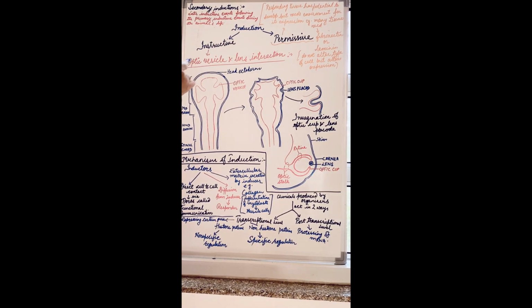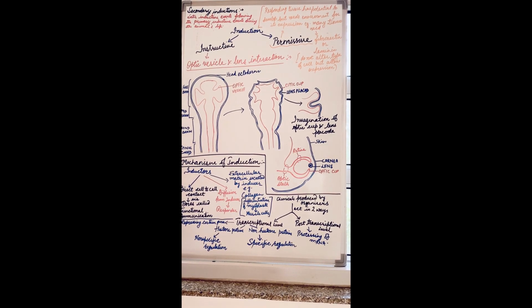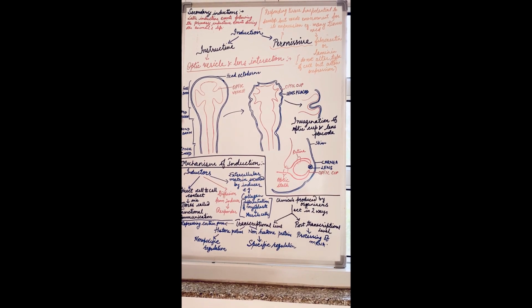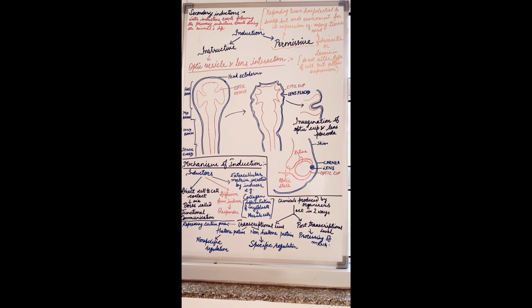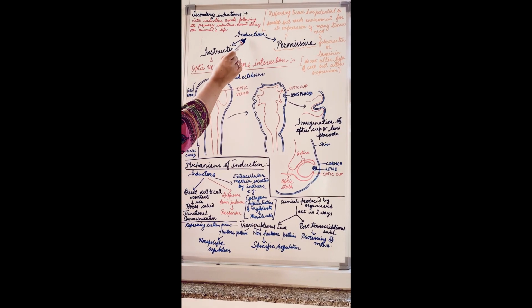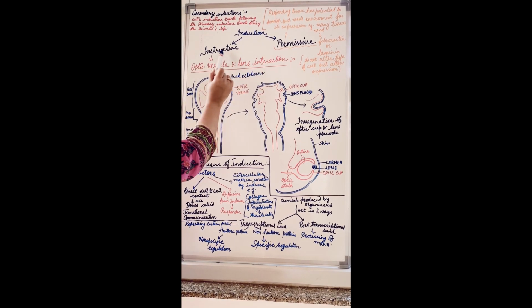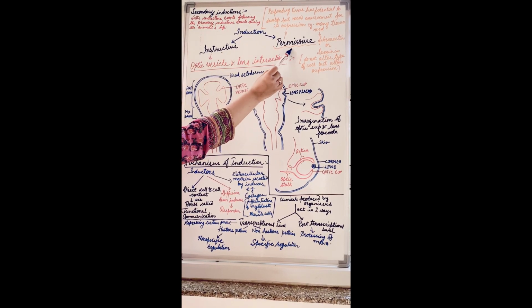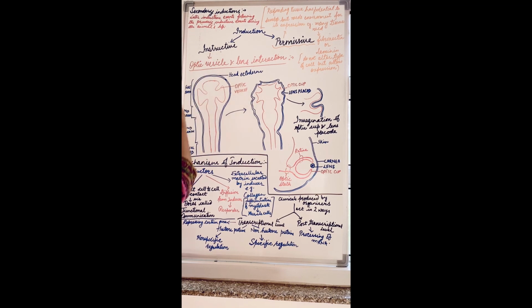Primary inductive events क्या है? Mesoderm induction and nervous tissue induction. So after that जितनी भी inductive की events होती हैं, they are all known as secondary inductions, right? So now we will discuss two different types of inductions, that is instructive induction and permissive induction. So instructive induction क्या होता है?